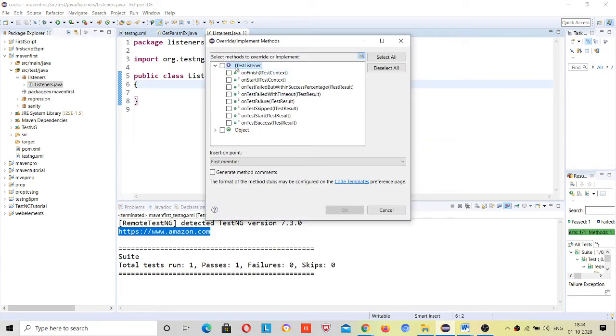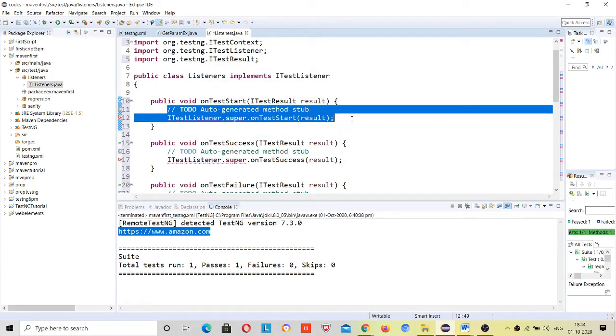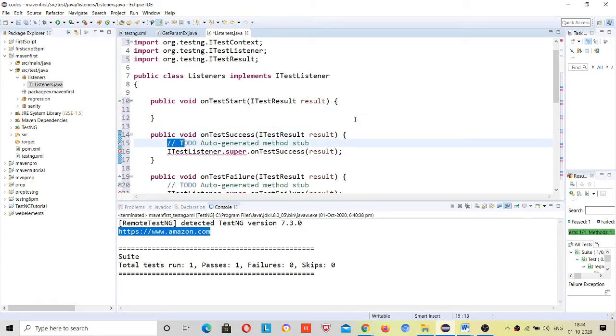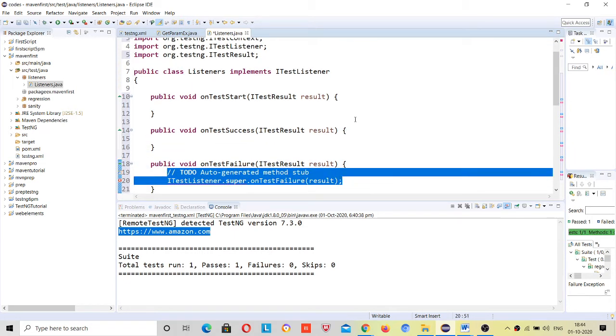Now see, the test listener has onFinish, onStart, onTestFailedButWithinSuccessPercentage, onTestFailedWithTimeout, onTestFailure, onTestSkipped, onTestStart, onTestSuccess. So this many methods are provided by TestNG. Suppose we select all, and just remove the code which is responsible for giving errors as of now, because we are understanding only the listener and are not interested in this.